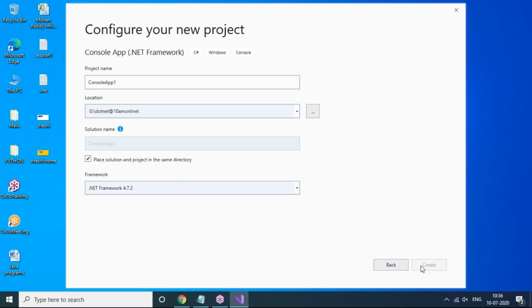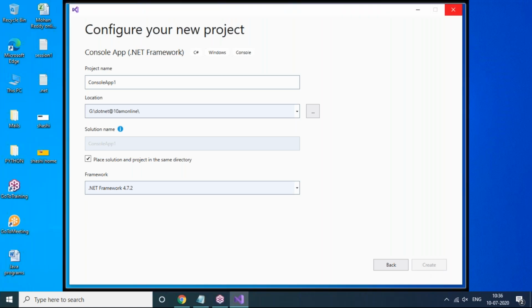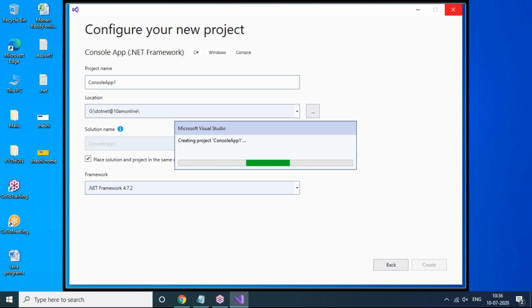Once we create, it will prompt your project like console app 1. Once you go to the console app 1 project, this is the basic structure of a console program. You can see, let me just wait a few seconds.